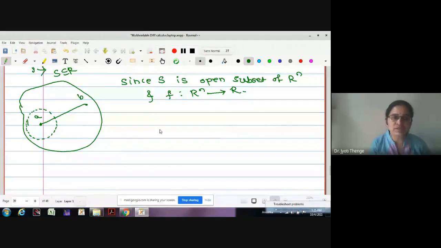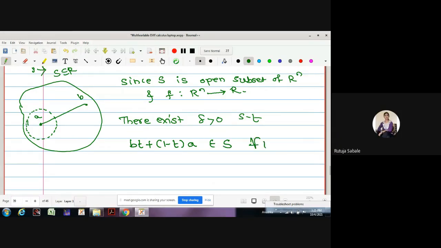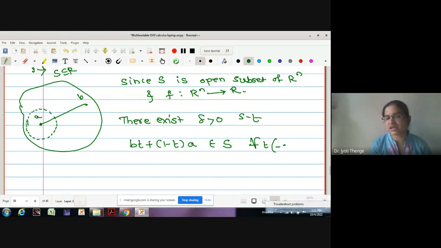Let me write an arbitrary point on the line segment joining A and B. So here, there exists delta greater than 0 such that, what is the equation of the line segment joining the two points? tB plus (1 minus t)A, yes or no? Yes, ma'am. And this t we consider from minus delta to 1 plus delta.